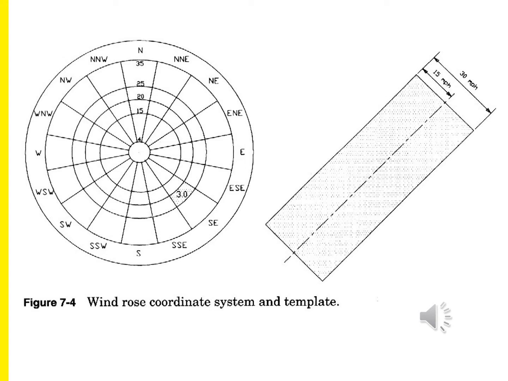Then depending on the directions we can also determine the number of frequency lines, and also the direction, the frequency and the wind velocity. So you see the north, south, east directions, and circle lines represent the wind velocity, and also the number of points you can put. So circle lines represent the wind velocity and the number of points which are allocated. So this is the way our wind rose coordinate system and template.